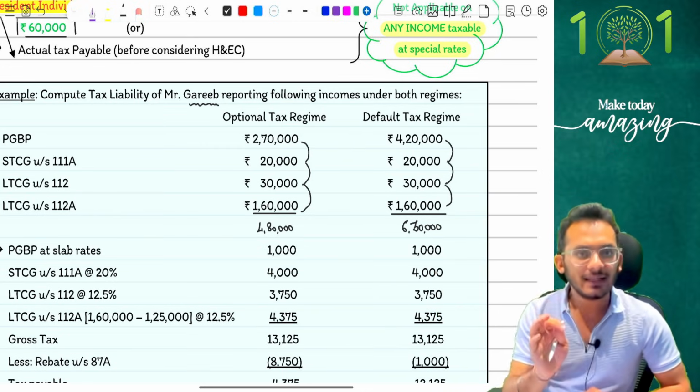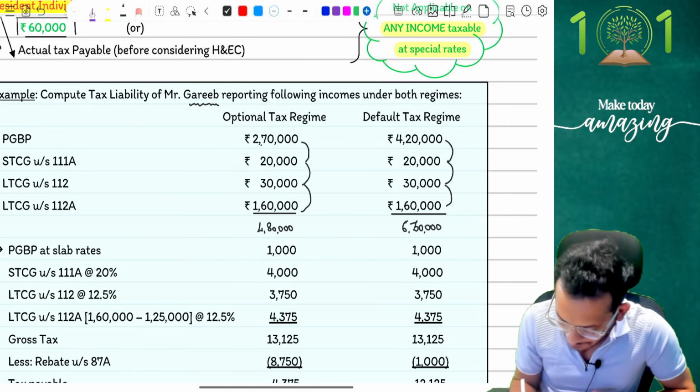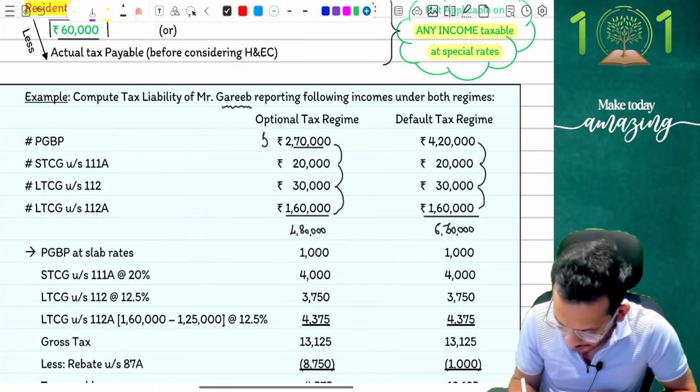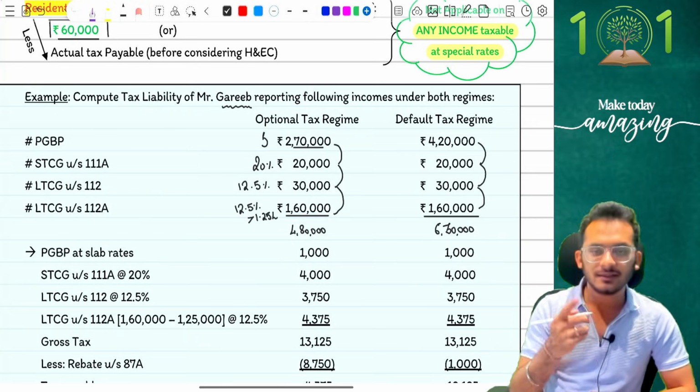At this stage, let's first compute the tax liability. What is happening? My PGBP is a slab income. My 111A, as per the new conditions, is going to be taxable at 20%. 112 is going to be taxable at 12.5%, and 112A is going to be taxable at 12.5% exceeding the 1,25,000. Correct? We discussed about it. Yes, chalo. One by one, people.